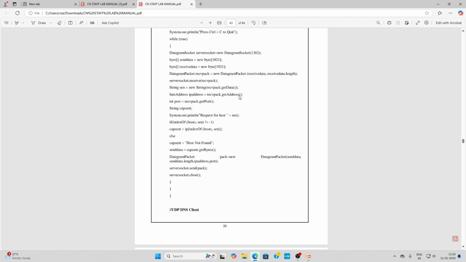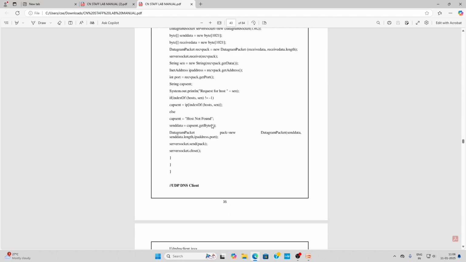This command is used to retrieve the sender's IP address, and the next one retrieves the sender's port number. So using this we get the sender's IP address, port number, and raw data. Here we are checking if the requested host name exists in the host array.